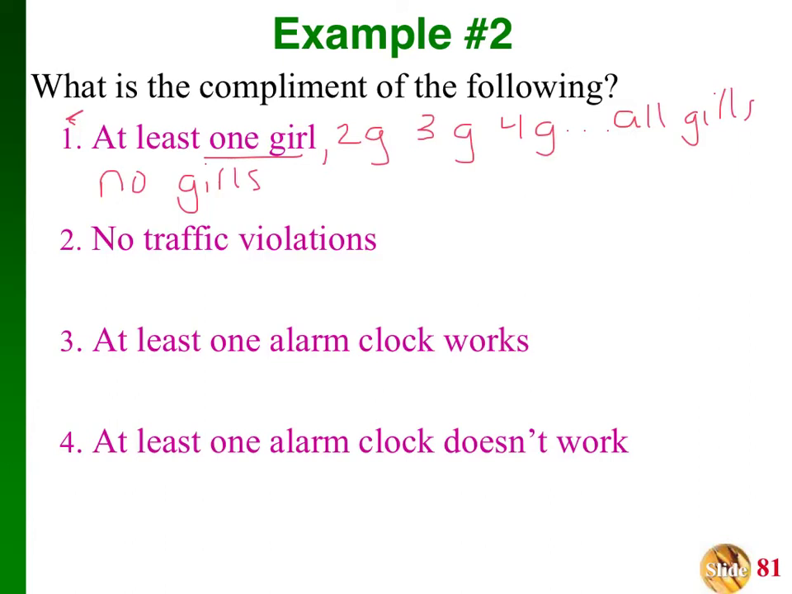Okay, what about no traffic violation? I would have no traffic violations, and then the complete opposite. Think about it up here. No girls, and the complement was at least one girl. So no traffic violation. The complement of that would be at least one traffic violation.